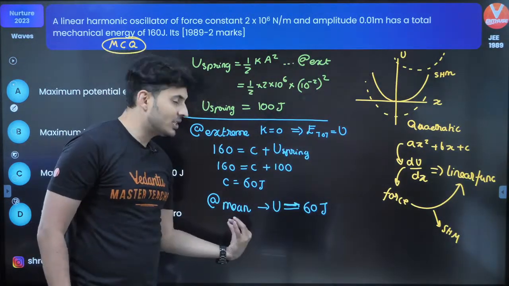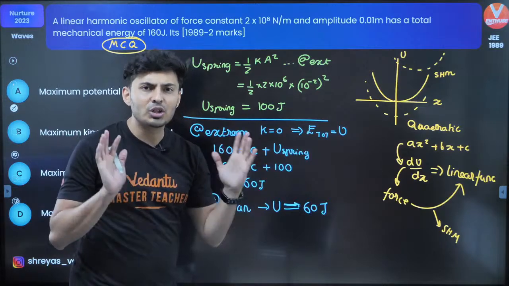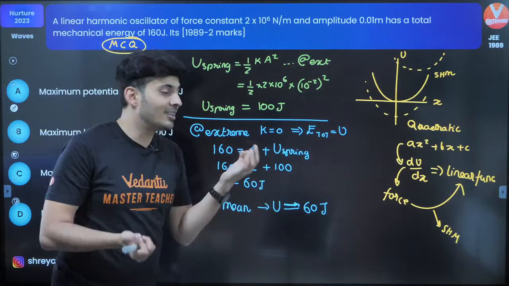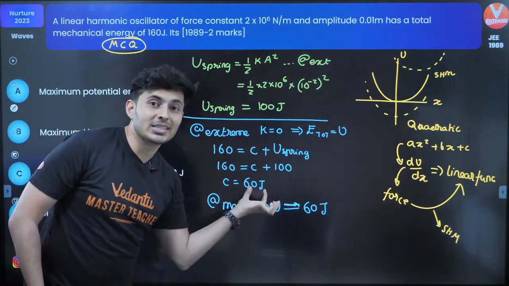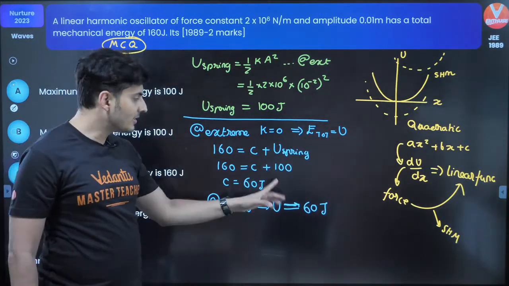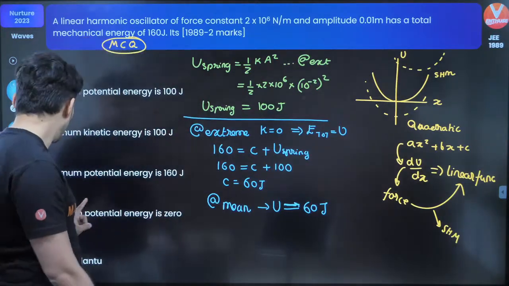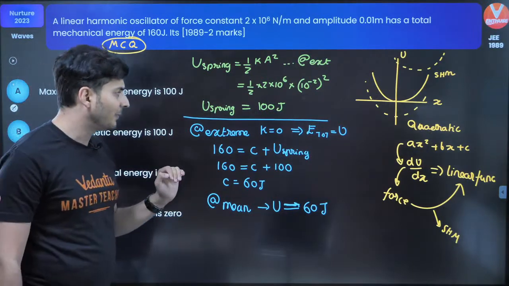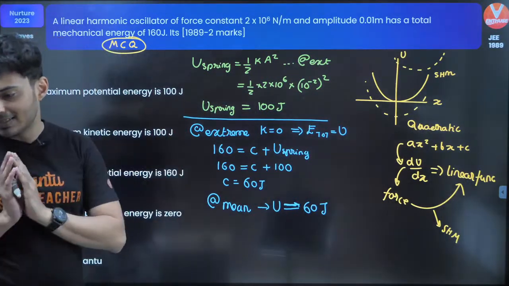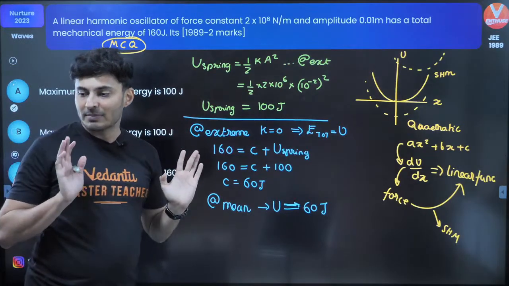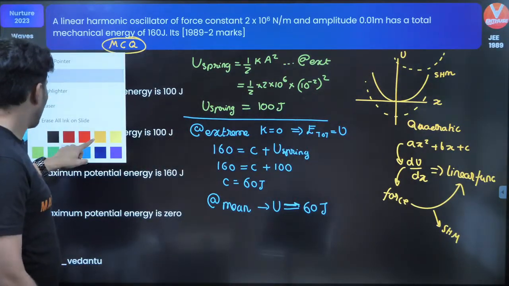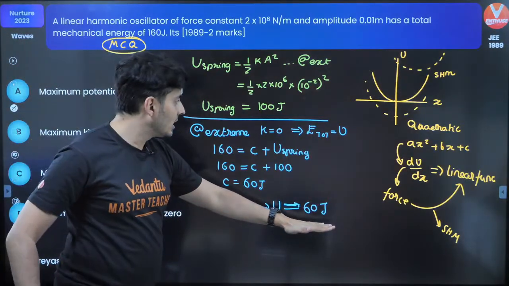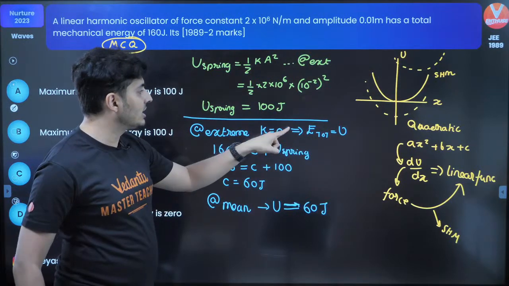So at mean position, what will happen? The spring will be at natural length, so no energy in that. So what is the potential energy? The potential energy is just that constant, that number which has been added, 60 joules. That is the catch. So the minimum potential energy, is it given? No. Okay, everything is maximum. So now the problem becomes simple. See, look at this. Observe carefully. The least potential energy is 60. The maximum potential energy, where is it?